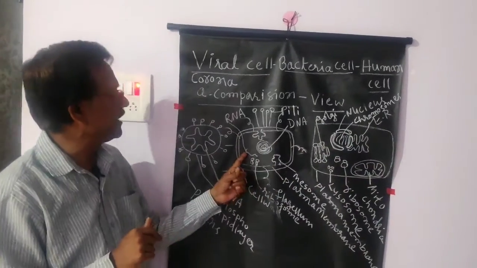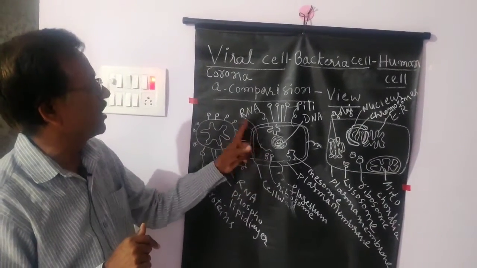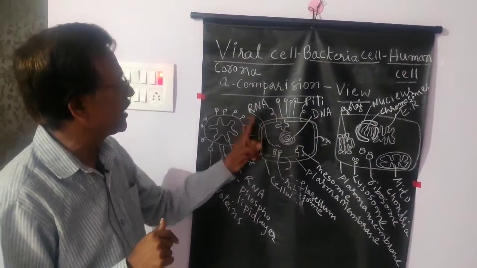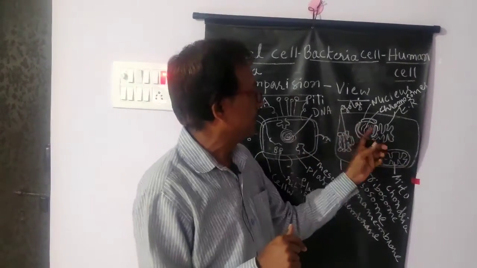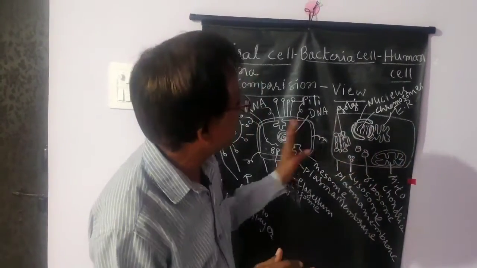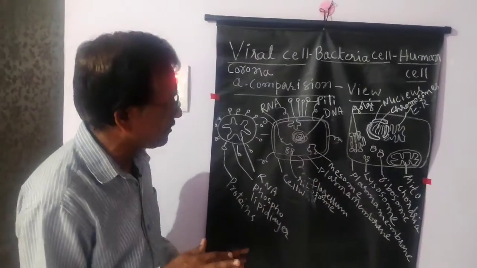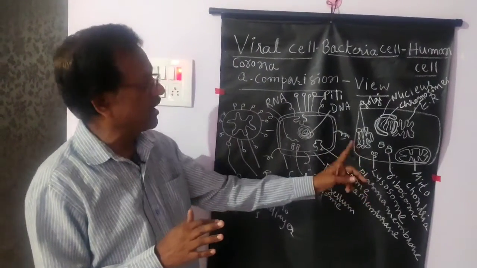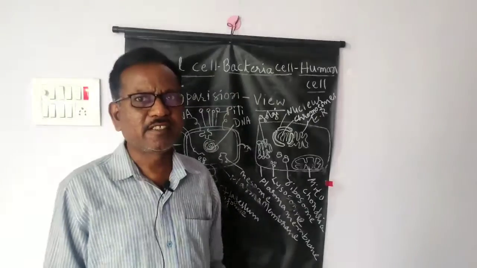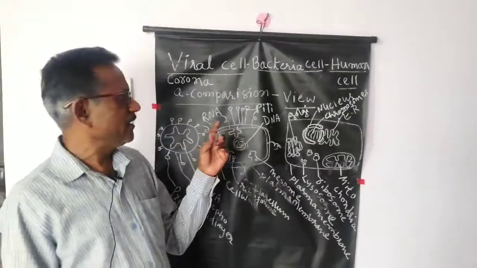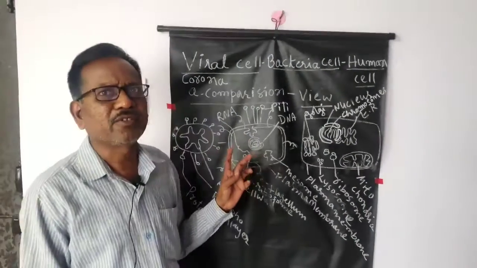Here also RNA is there in the cytoplasm of the prokaryotic cell. So both DNA and RNA are present. Here also both DNA and RNA are present. These are the fundamental differences between the human cell or animal cell and the bacterial cell, and these bacterial cells are called prokaryotic cells.